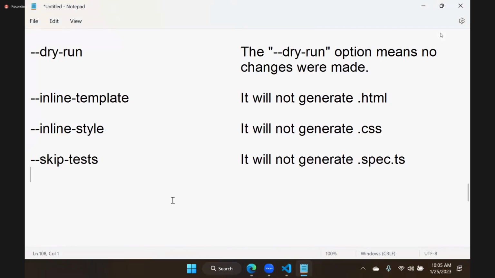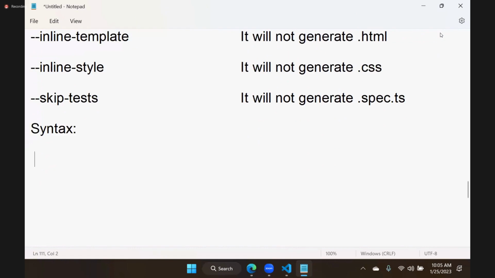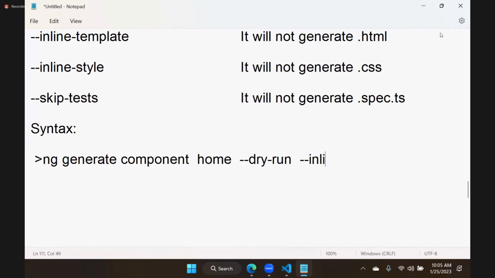So how do we write the commands? Now the syntax is like this. We need to just open the terminal, ng generate what? Component. And home. Here we can define some options, and there is no order in these options. You can use any order, right? Suppose we want, we can write inline template. If we want, we can write inline style. If we want, we can write skip test. All these we can do.